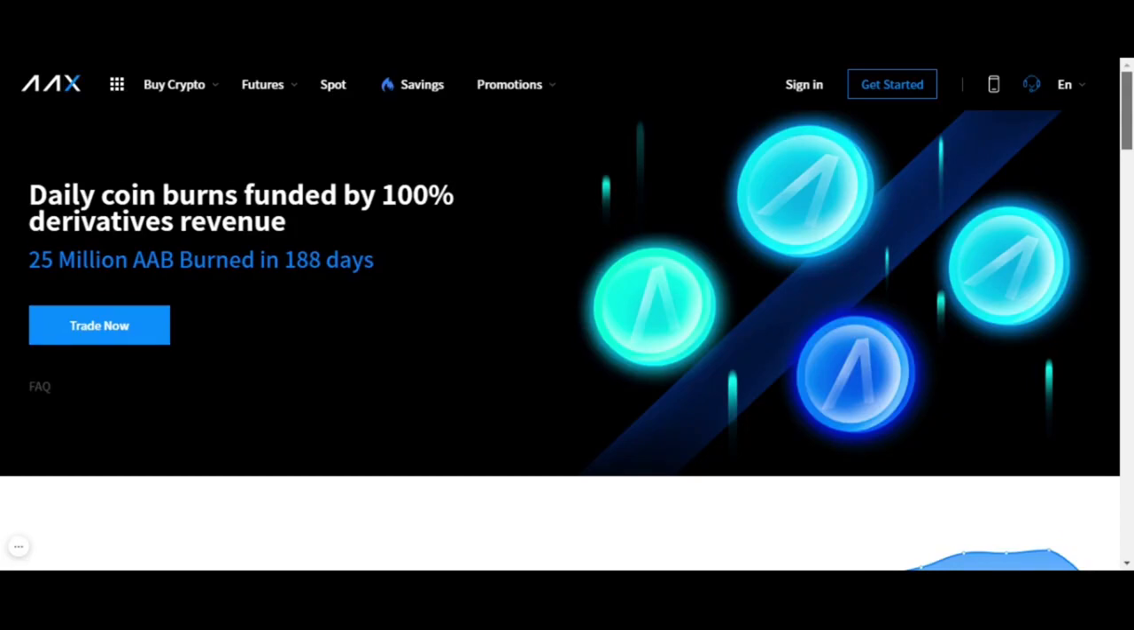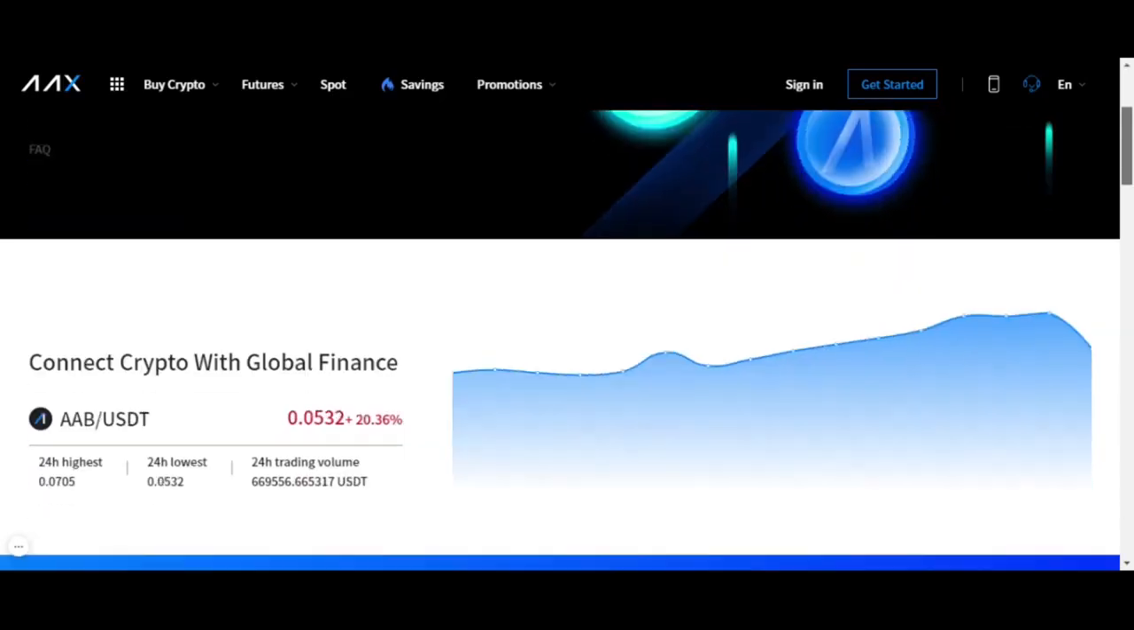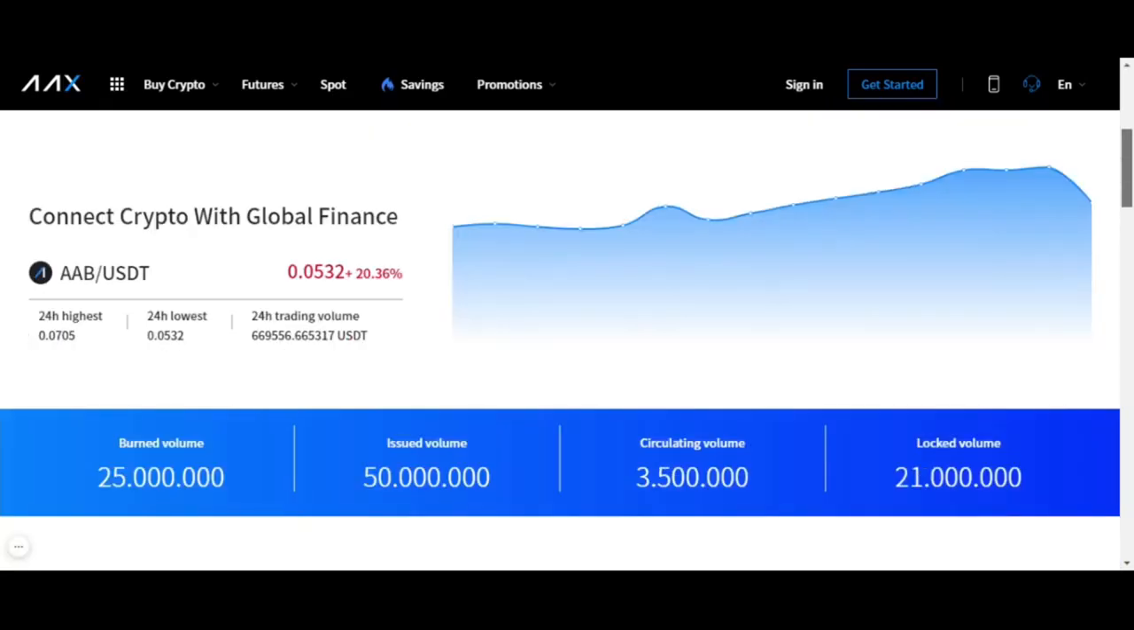So one thing that, that 25 million may seem like a lot, but it's like, okay, so what are the total amount of AAB tokens, and I hope they'll show us down here. Nice. So circulating volume 3.5 million, locked volume is 21 million. Wow. Issued volume is 50 million, burned volume 25 million. Interesting, interesting. So let's see. Wow.